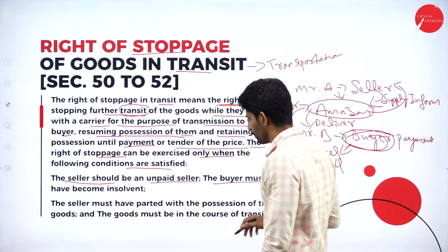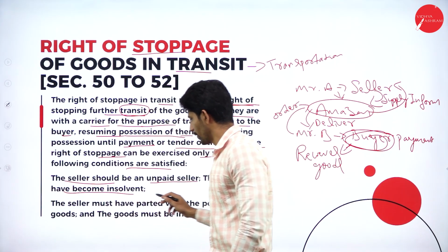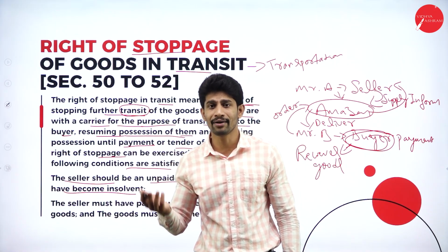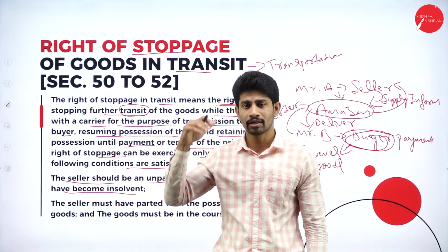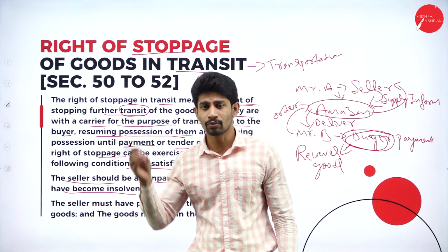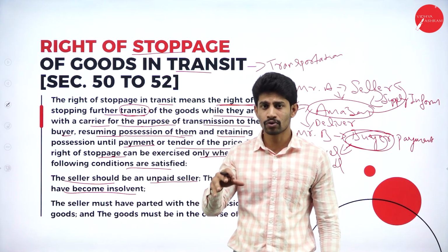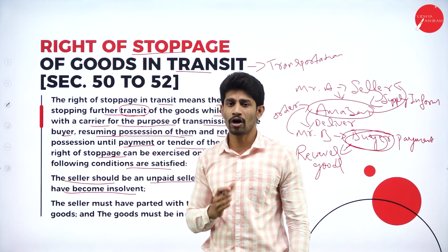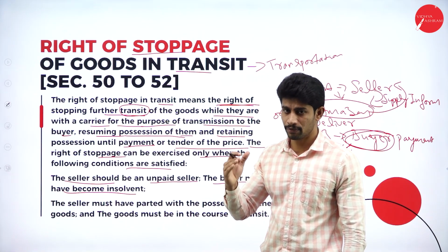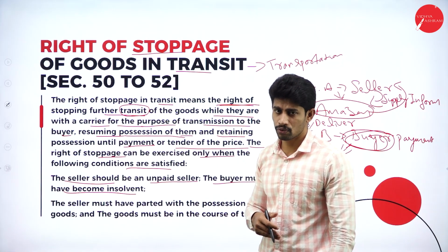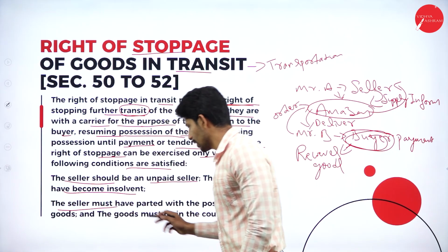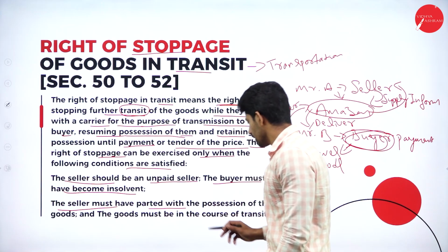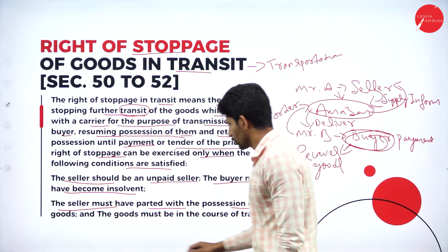Next, the buyer must have become insolvent. That means the buyer doesn't have the ability to pay the amount. If you get to know that the buyer doesn't have the ability to pay the amount for the goods he purchased, then you can stop the transit of goods in between and you can take back the goods from the transit place. Next, the seller must have parted with the possession of the goods.